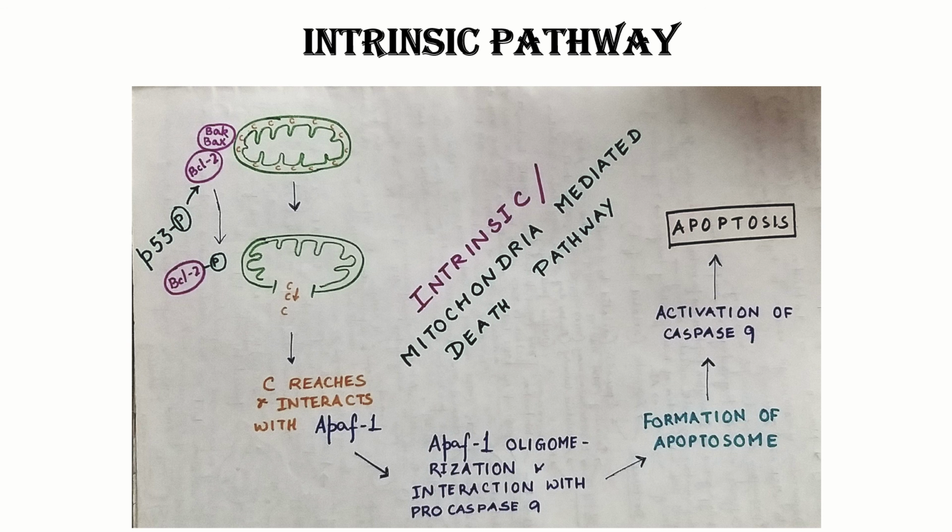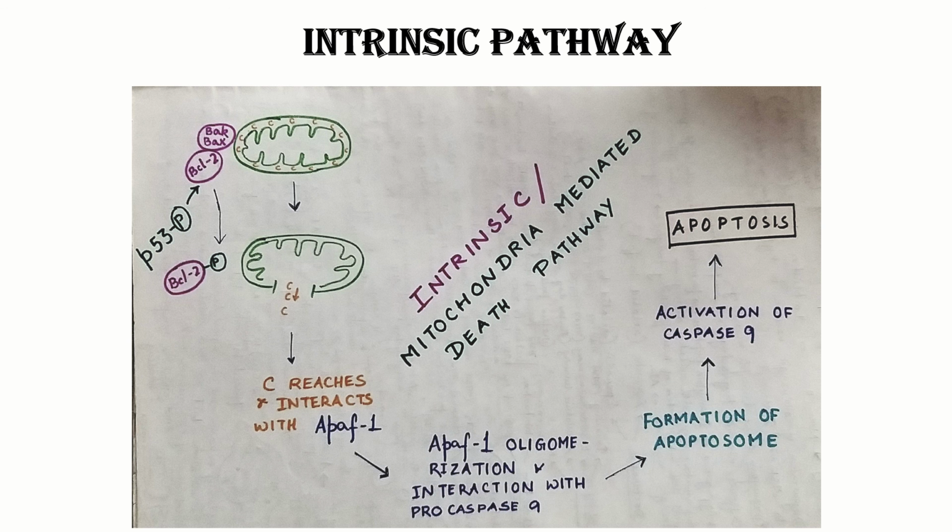Okay, mitochondrial swelling takes place and there is leakage of cytochrome C from the mitochondrial intermembrane space to the cytoplasm through pores that are generated on the membrane.